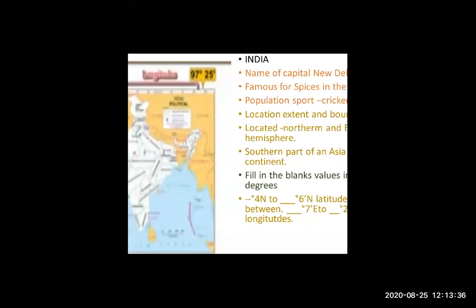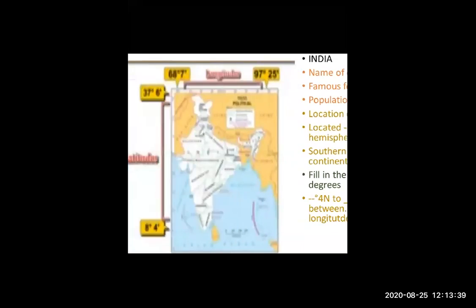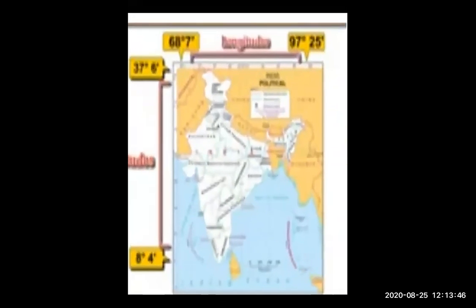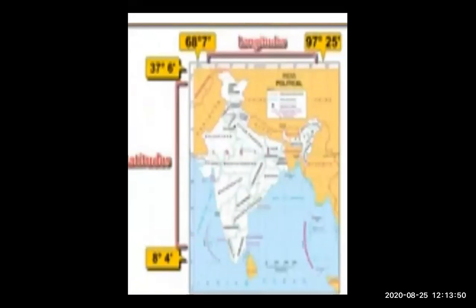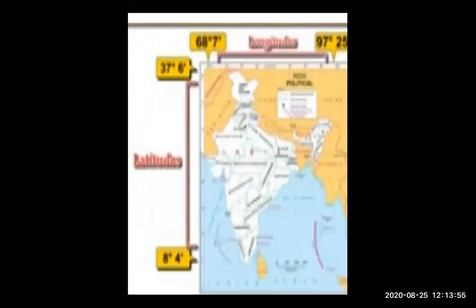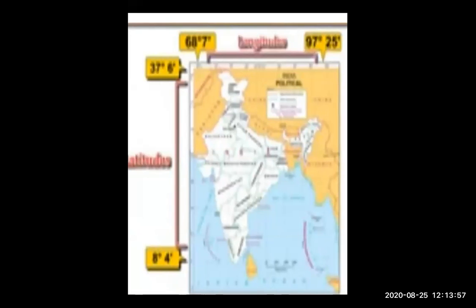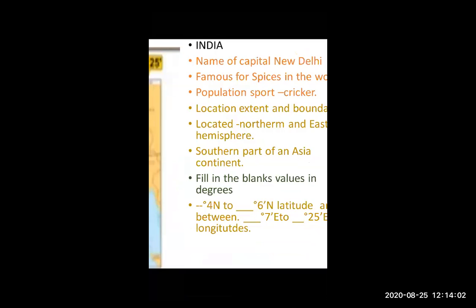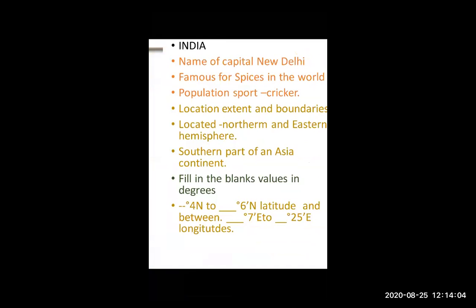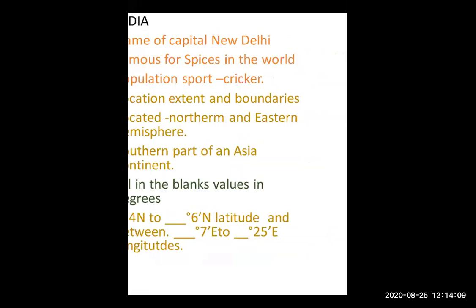After that, location, extent and boundary. If you are talking about location, extent and boundary, then just look at this. This is the latitude, and this is the longitude. I hope you are able to see the screen properly. So, India is located in the northern and eastern hemisphere.